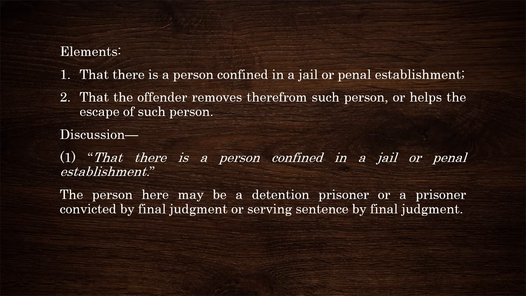Now, when you talk about a prisoner convicted by final judgment, this refers to a person who has been convicted and his conviction is already final. Meaning to say, he has lost the opportunity to appeal his case, or he may have appealed his case, but the higher court before whom his case was appealed affirmed the decision of the lower court.